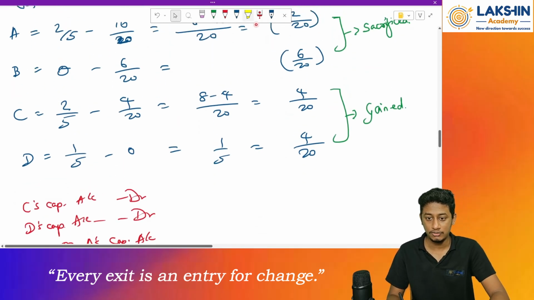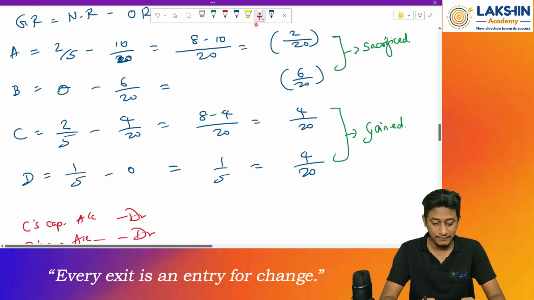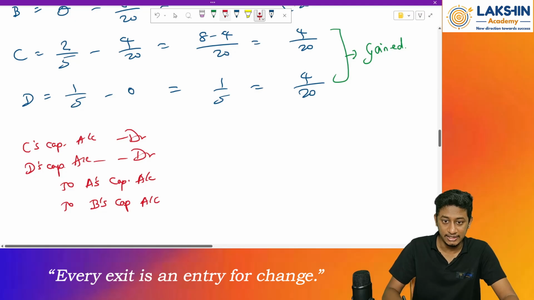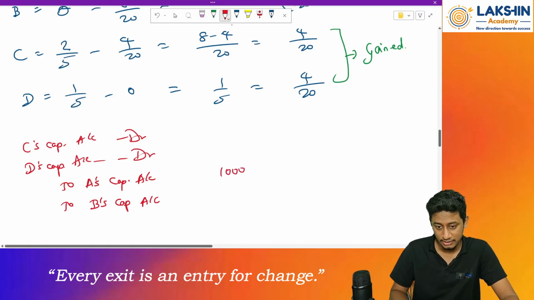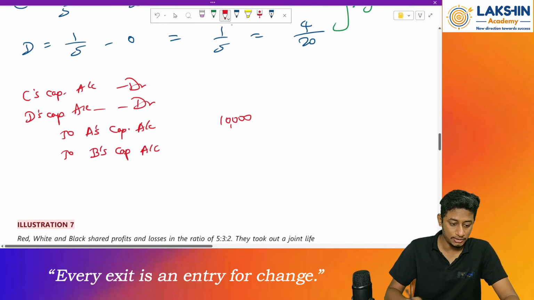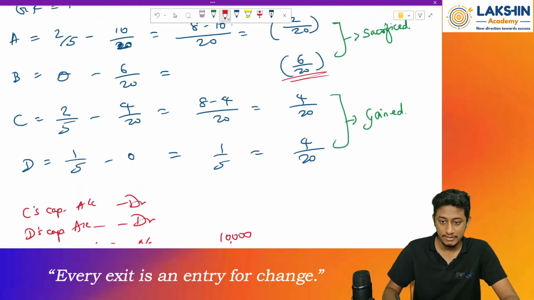So 1 lakh into, first of all, 2 by 20 will be rupees 10,000. So for Mr. A, it is 10,000. For Mr. B, it is 6 by 20, right? So 1 lakh divided by 20 into 6 is rupees 30,000 for Mr. B. Then Mr. C is 4 by 20, so simply rupees 20,000, and for D it is again 4, so 20,000.